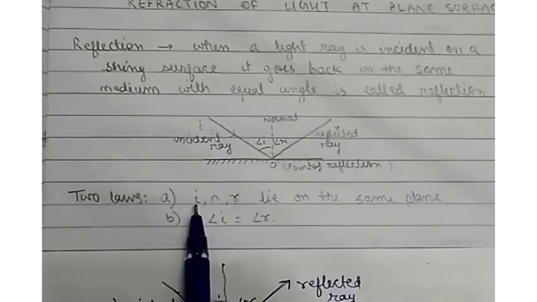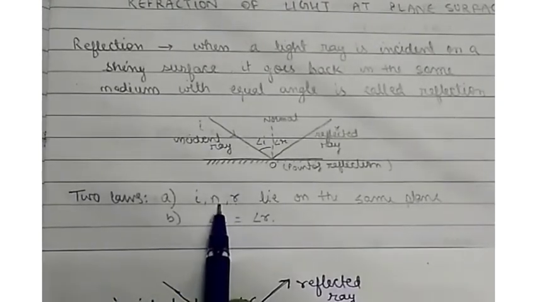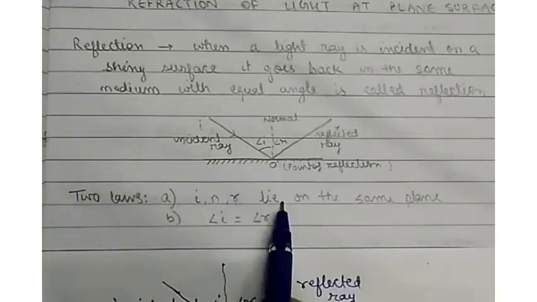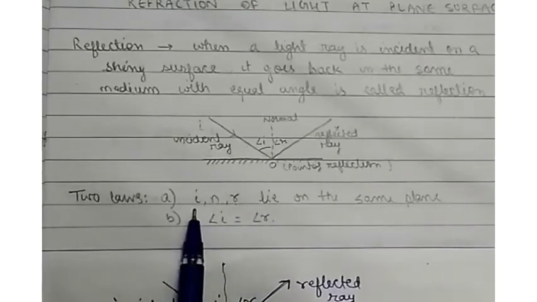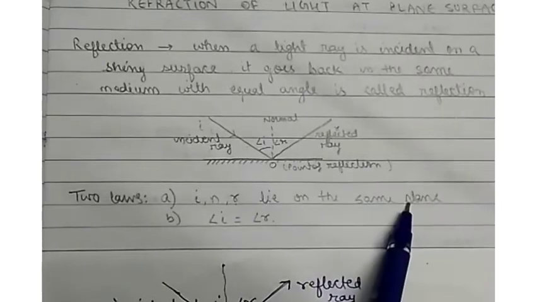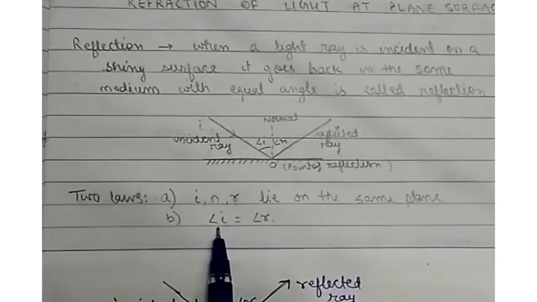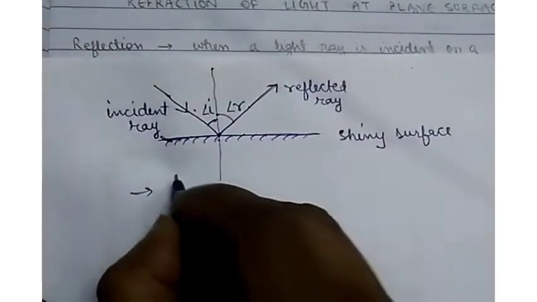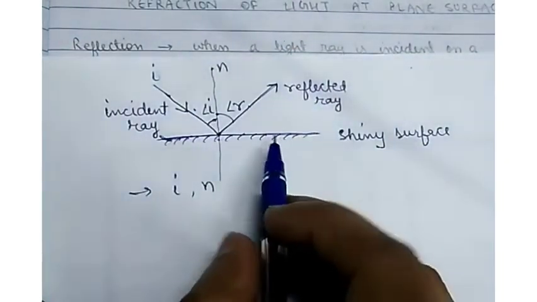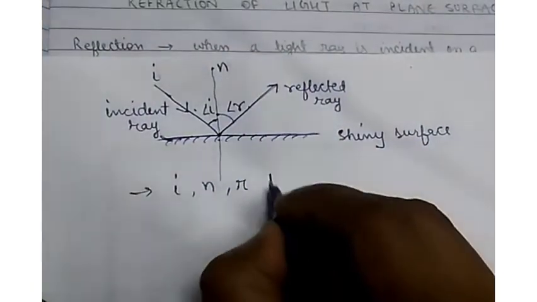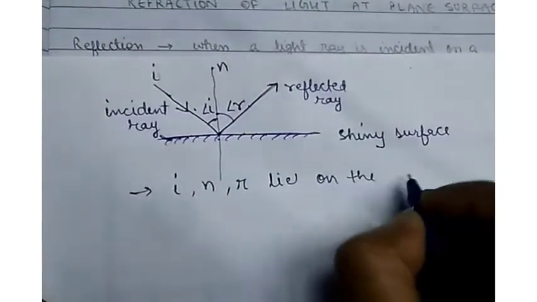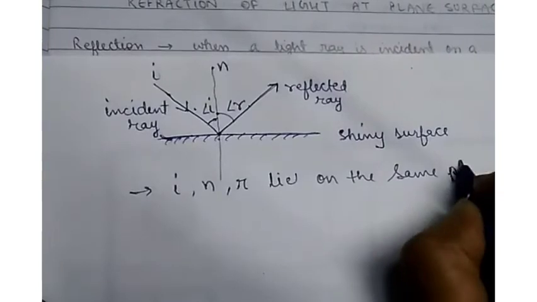In the first law, you can write: the incident ray, the normal, and the reflected ray lie on the same plane. I have written it very short so that you can learn easily. And the second law is: angle of incidence is always equal to the angle of reflection. So you can write, incident ray, that is I, normal, that is the perpendicular to the surface, and R, that is the reflected ray. All these three lines lie on the same plane.